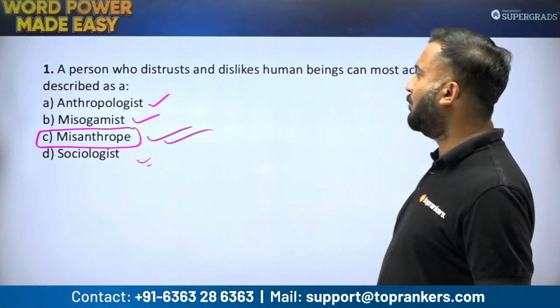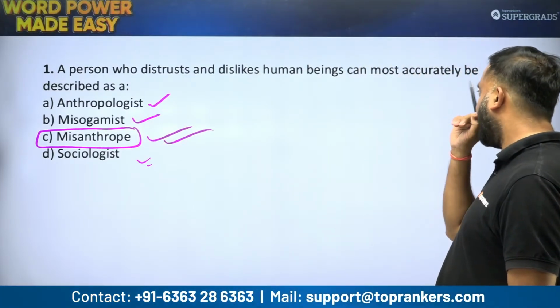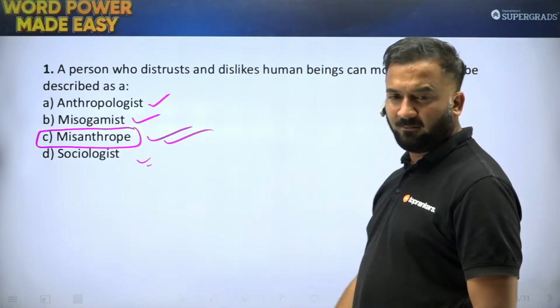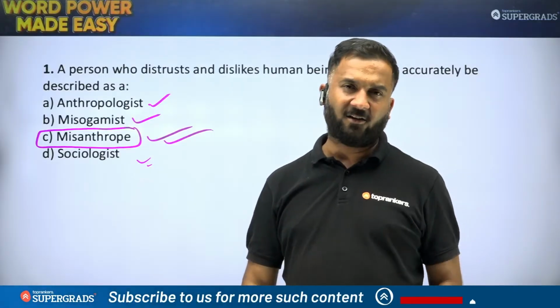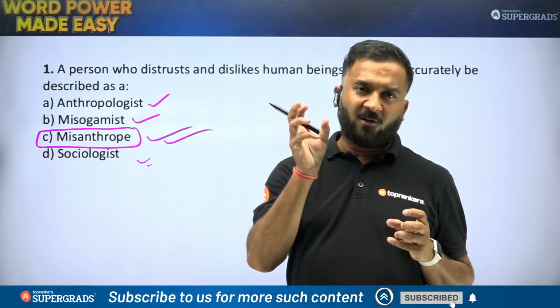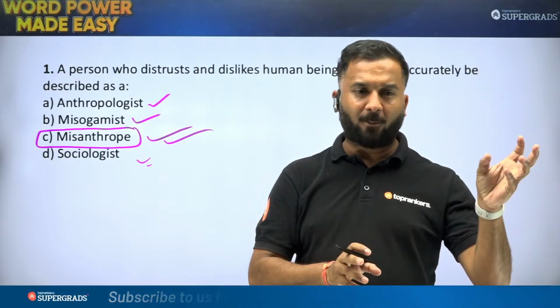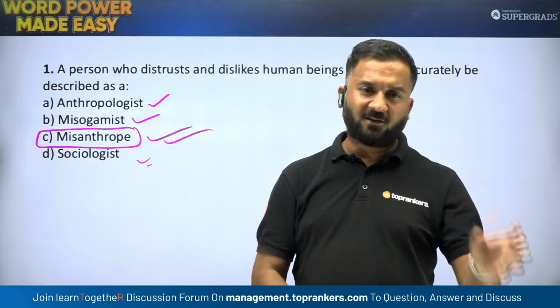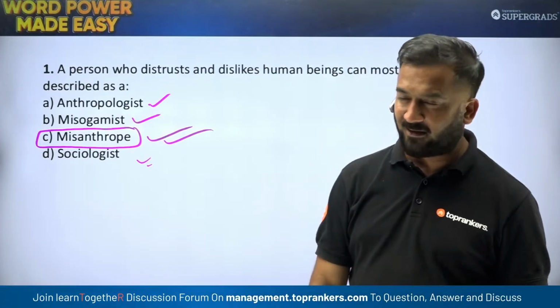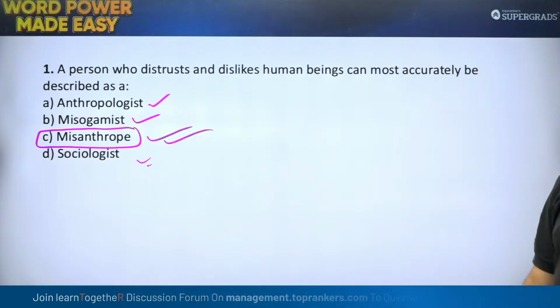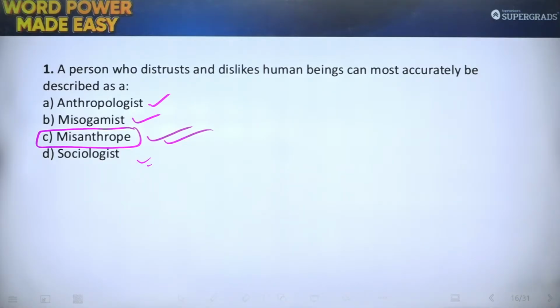Misanthrope is a person who distrusts or dislikes human beings, that is the hatred for human beings. The root word mis is for hatred and anthrop is for human beings. So that is what a misanthrope or a misanthropist is. That was, students, our first question for today's session.